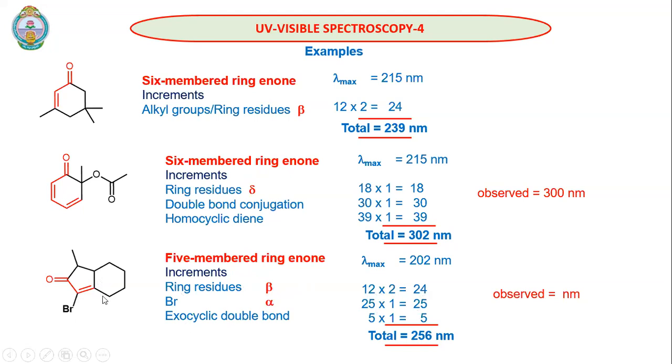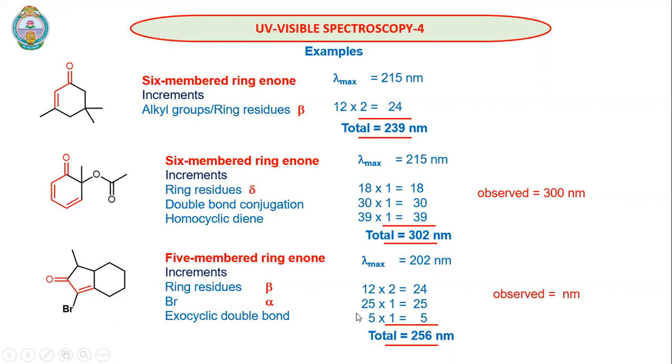Then here we have two rings. So when we have two rings, please remember to look for exocyclic double bonds. Yes, this double bond is exocyclic to this. What is an exocyclic double bond? A double bond on the ring that lies just outside the ring. When we look at the 6-membered ring, this carbon-carbon double bond is exocyclic to the 6-membered ring.